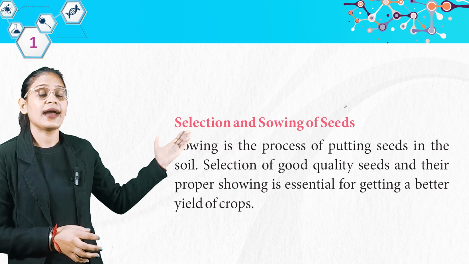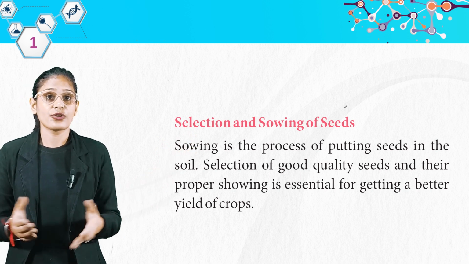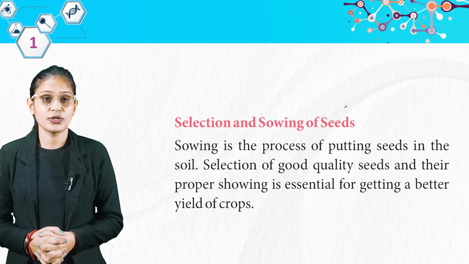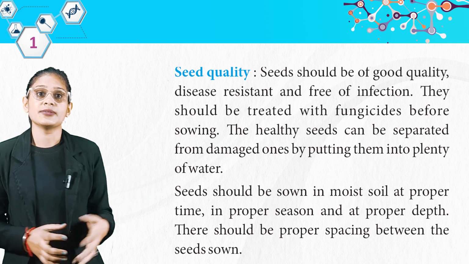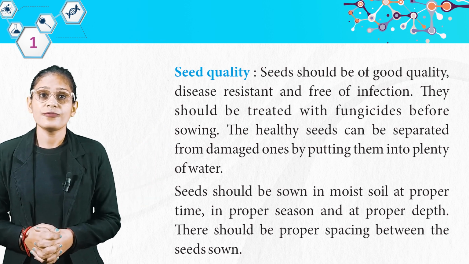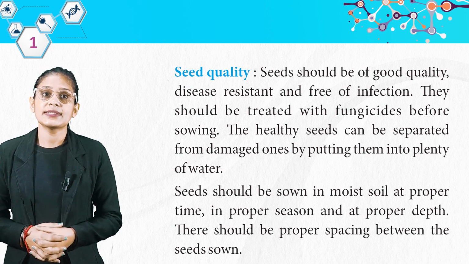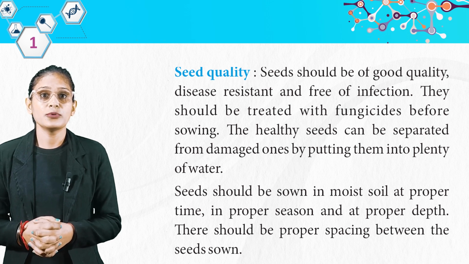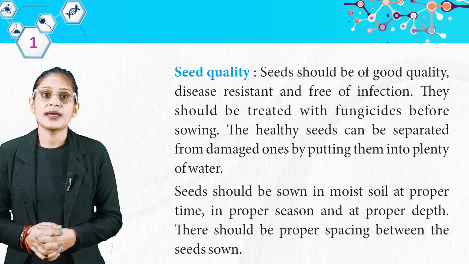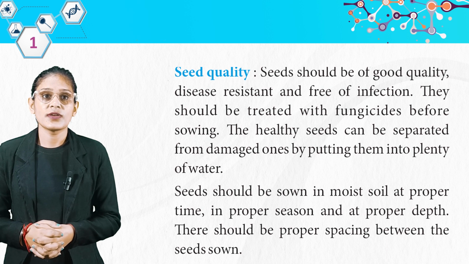Now, selection and sowing of seeds. Sowing is the process of putting seeds in the soil. Selection of good quality seeds and their proper sowing is essential for getting a better yield of crops. Here, seed quality. Seeds should be of good quality, disease resistant and free of infection. They should be treated with fungicides before sowing. The healthy seeds can be separated from damaged ones by putting them into plenty of water. Seeds should be sown in moist soil at proper time, in proper season and at proper depth. There should be proper spacing between the seeds sown.